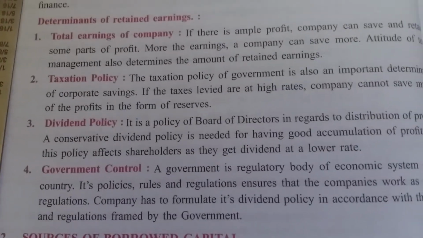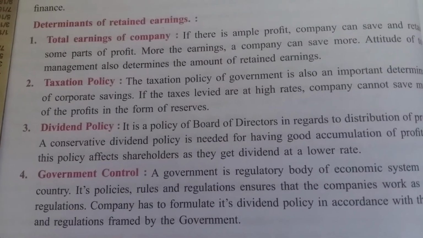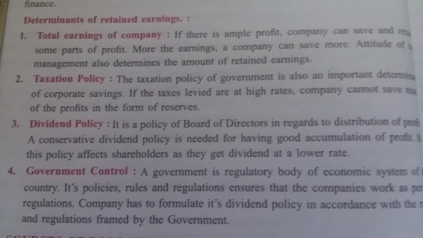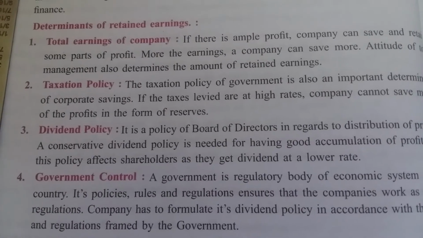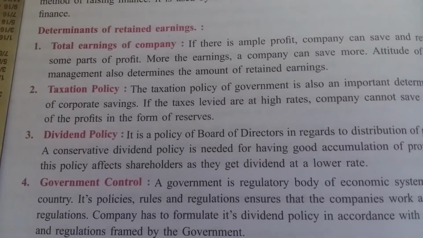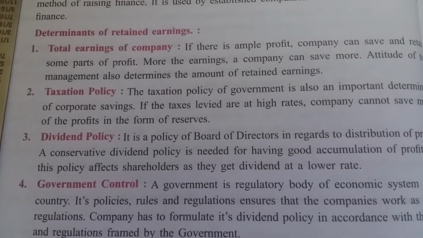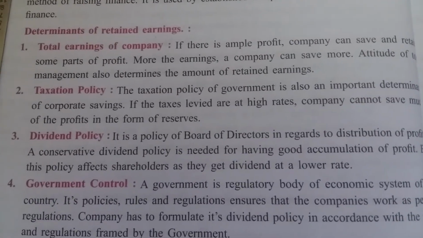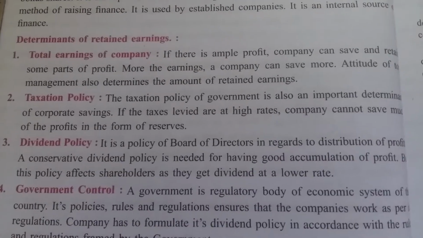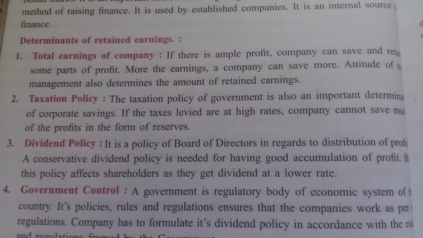Second is taxation policy. If the government taxation policy is at a high rate, then the company cannot save more profit. But if the taxation policy is at a middle rate or favorable to the company, then the company can save more profit.